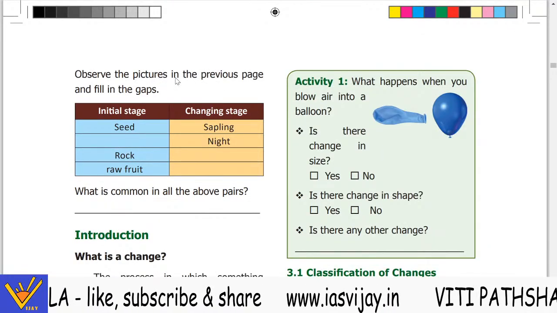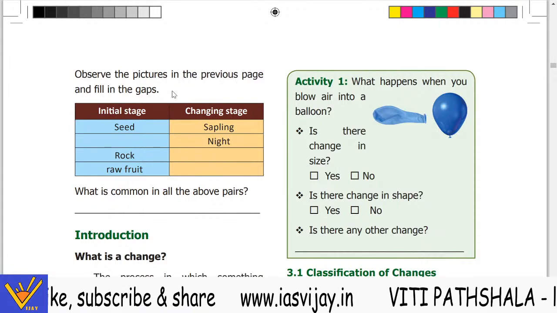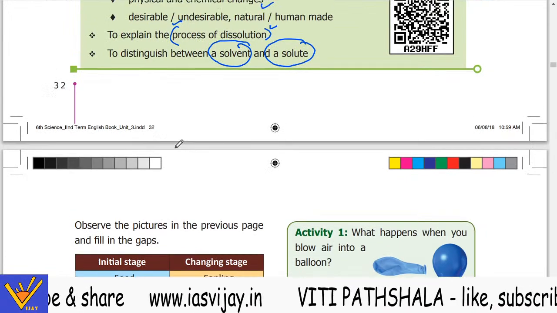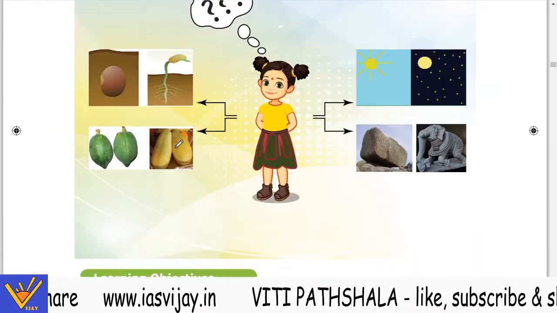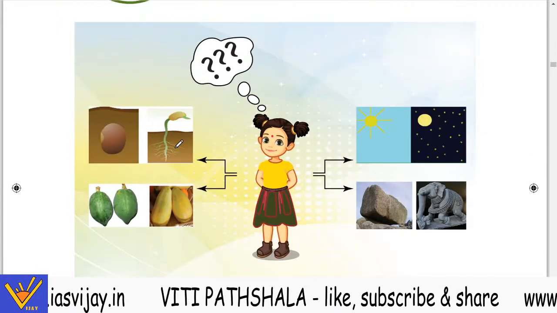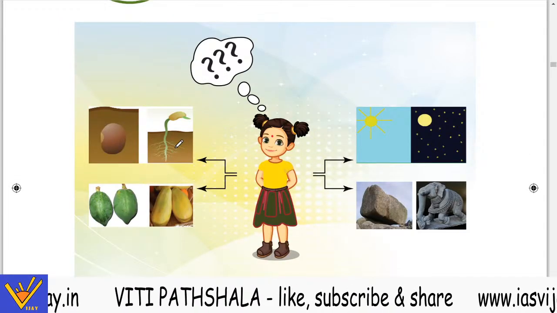So observe the picture in the previous page and fill the gaps. It is talking about the initial stage and the later stage, what will happen.